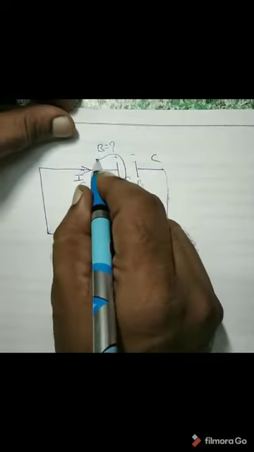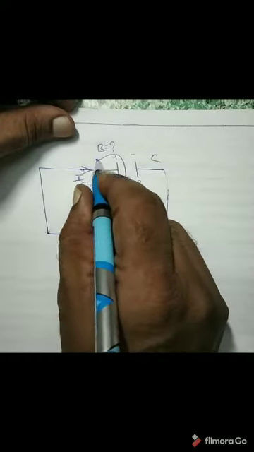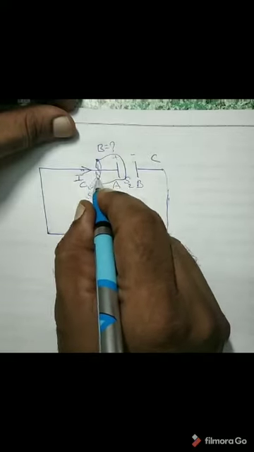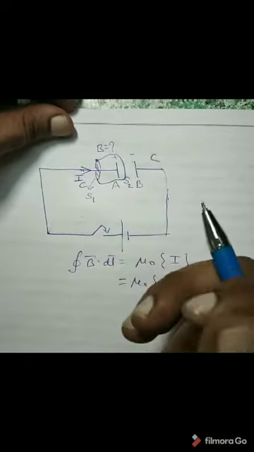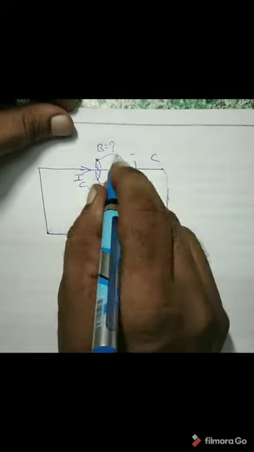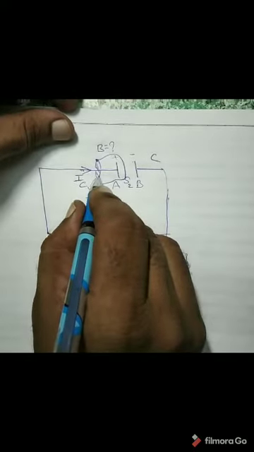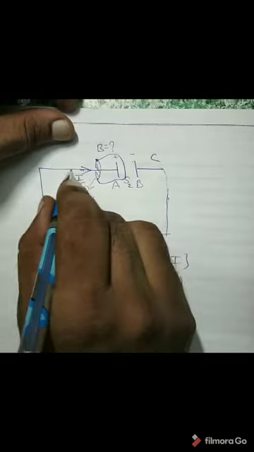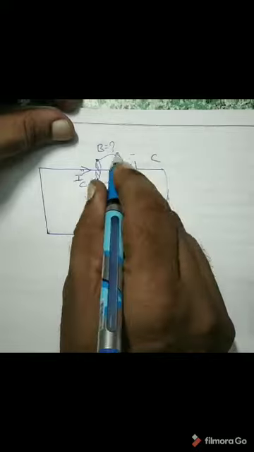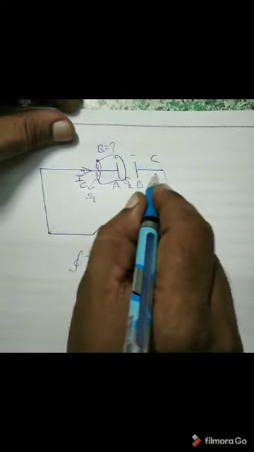For both surfaces, the boundary is the Amperian loop. For this S2 surface, the boundary is the Amperian loop. For S1 surface, which is a plane, the boundary is also the Amperian loop only. So with the same Amperian loop, he imagined two surfaces, S1 plane and S2 curved surface. Through the plane surface S1 the current carrying wire is passing, and through this S2 surface, which is curved, there is no current carrying wire.